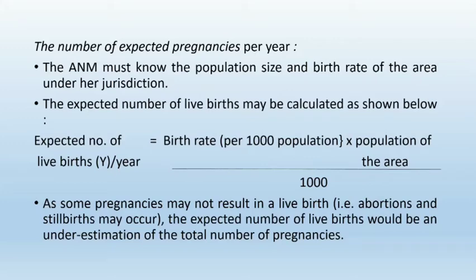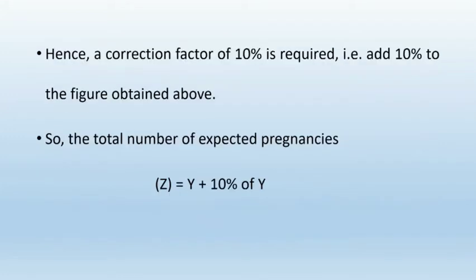Some pregnancies may not result in a live birth, that is, there can be an abortion or stillbirth. So the expected number of live births would be an underestimation of the total number of pregnancies. To remove this error, there is a correction factor.